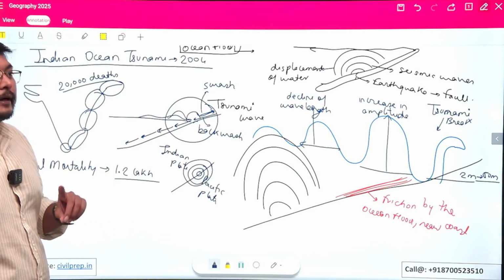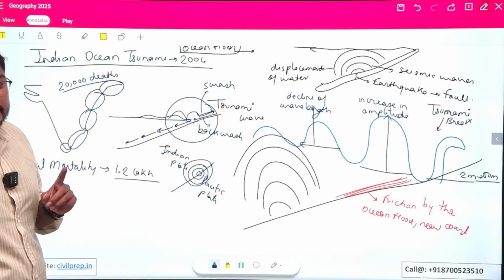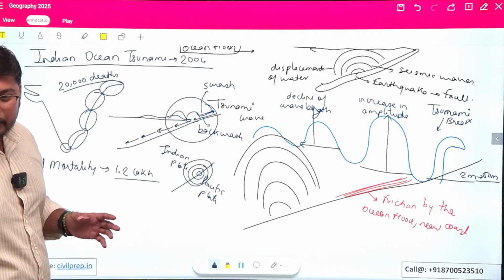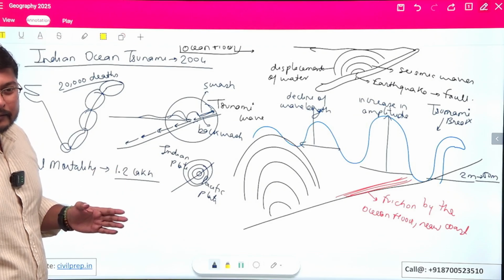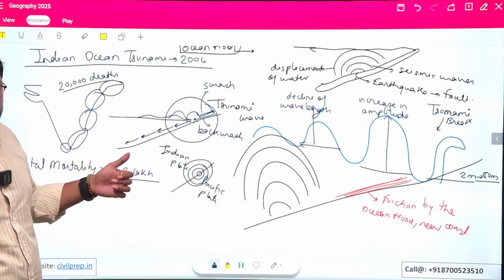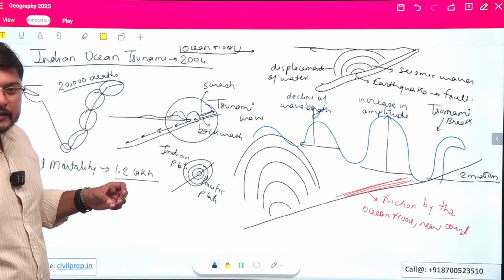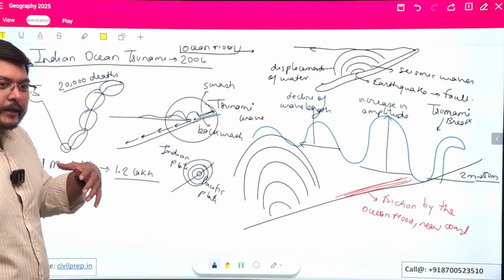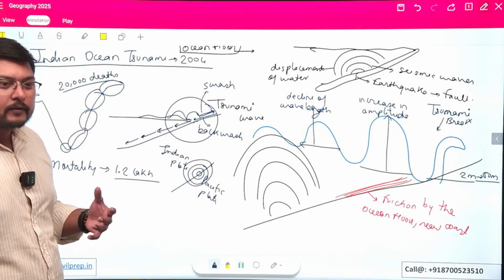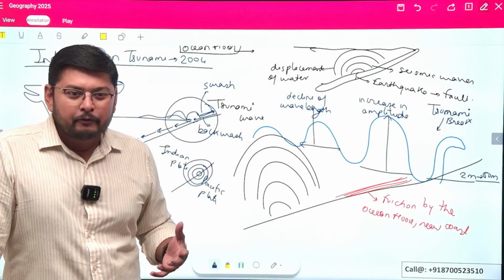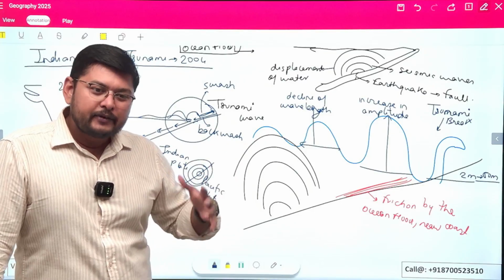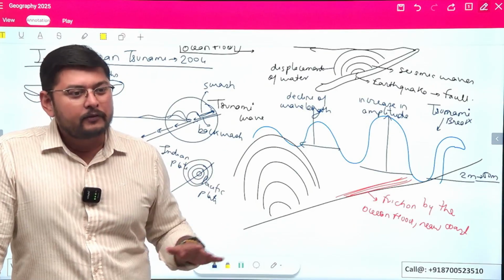This was on the 25th of December 2004. In all the coastal areas various festivals were going on, and in the morning this event occurred. So this event occurred, and all the celebrations converted into mourning. The atmosphere of joy and happiness suddenly changed into grief. This did not happen only in India. This happened throughout the world.